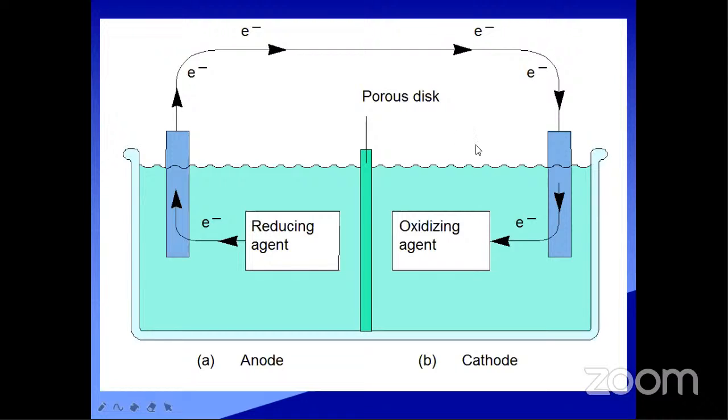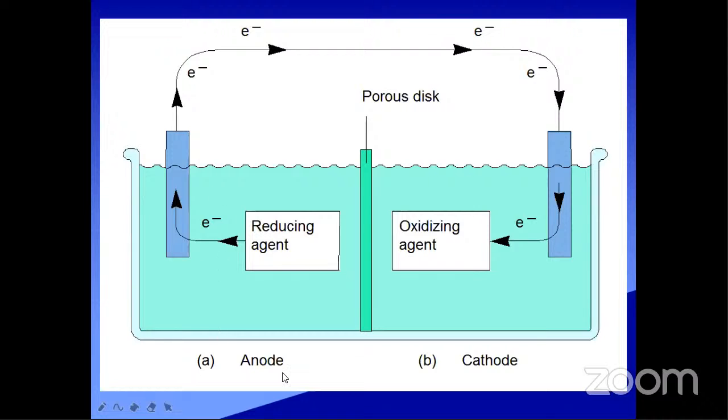A decrease in oxidation state is also reduction, or simply gaining of electrons. A plus one electron gives A minus, so A is gaining one electron. Gaining of electrons is called the reduction process, and losing of electrons is called the oxidation process. Since both reactions are happening in this cell, it is a redox cell.